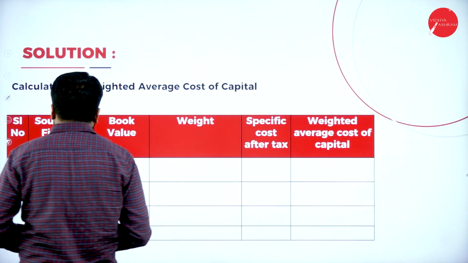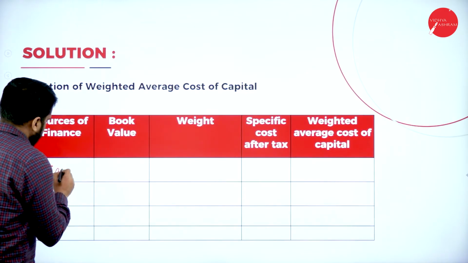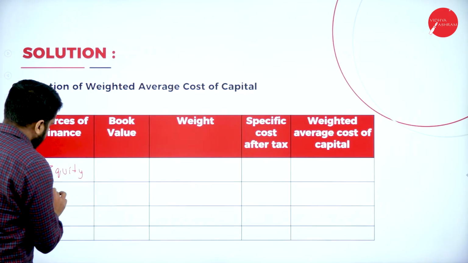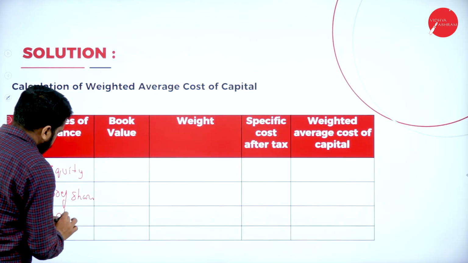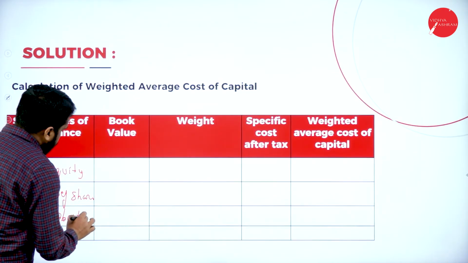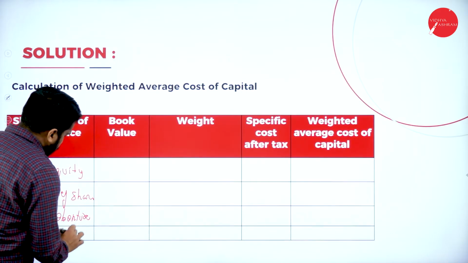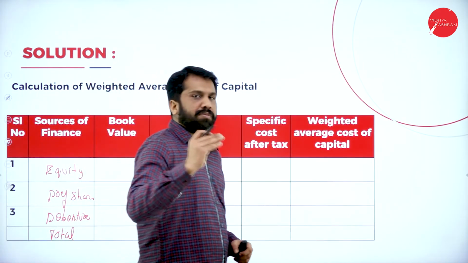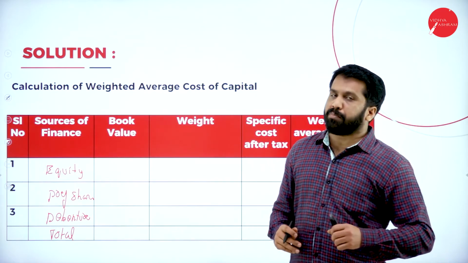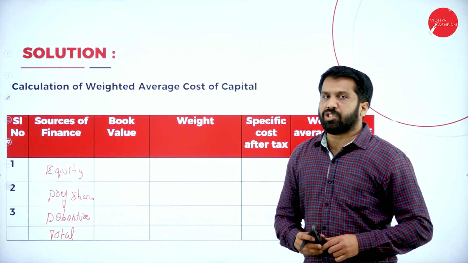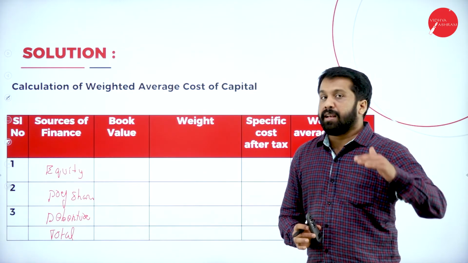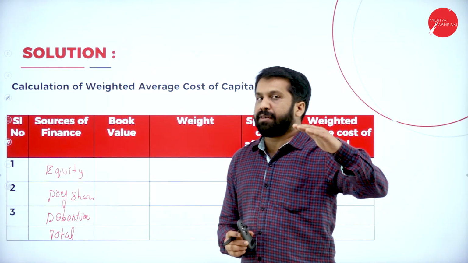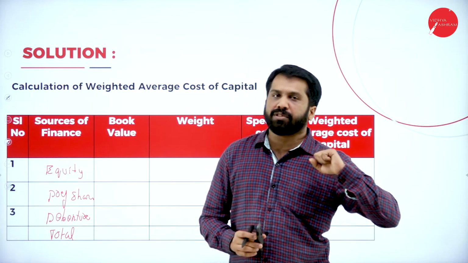So in this, I'll take equity, preference, debentures, total. I'll go like this. First one is equity, second one preference, third one debenture, and the last one will be total. Why have I taken preference? Because in our calculation we did equity, preference and debentures.